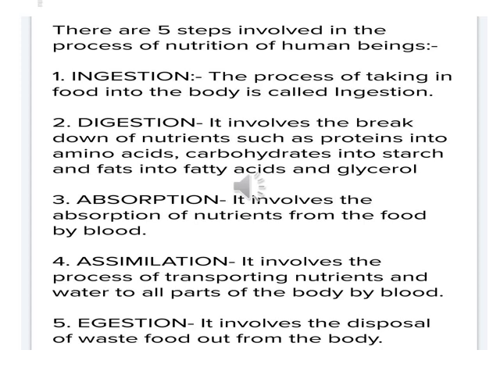After the ingestion, digestion occurs in our body, in which the complex substances are broken into small soluble substances. Digestion starts from the mouth and ends in the intestine. Whatever nutrients you take in the food are broken down into a simpler form.